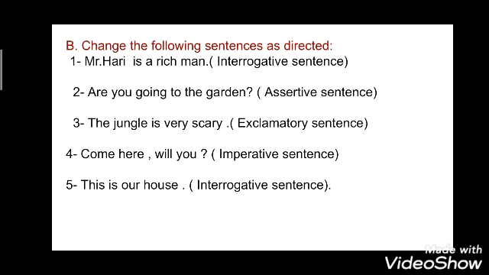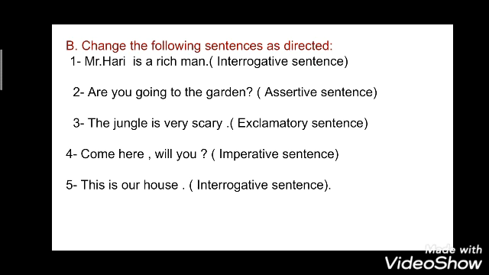In third: the jungle is very scary. So you have to make it into an exclamatory sentence. Exclamatory sentences express a strong and sudden feeling. These sentences tell you about some feeling. Now in fourth: come here, will you?